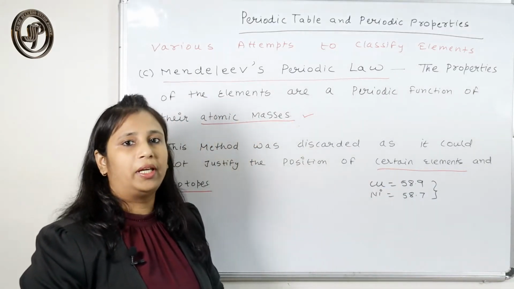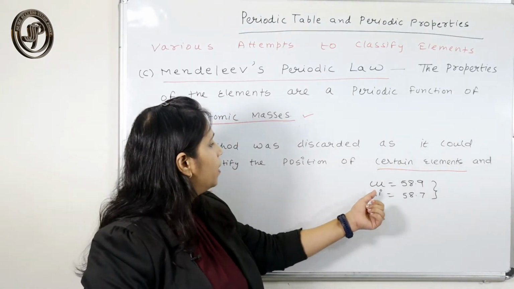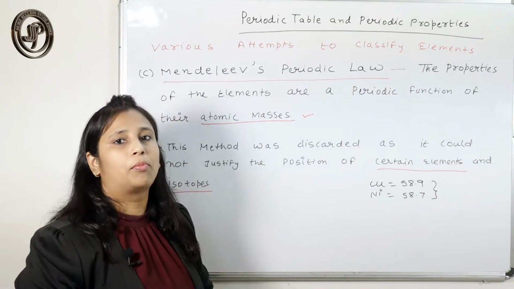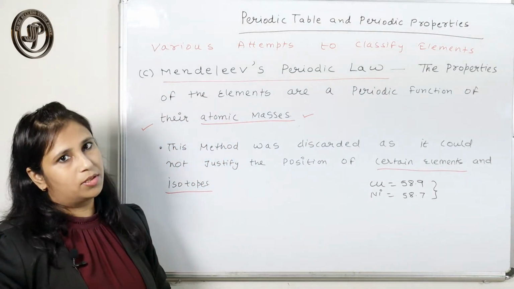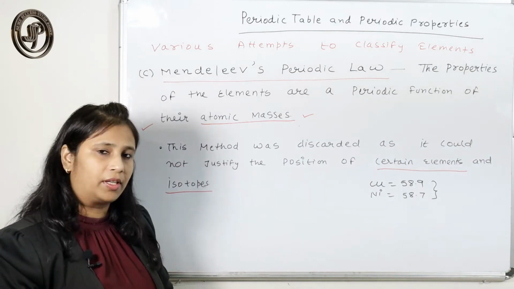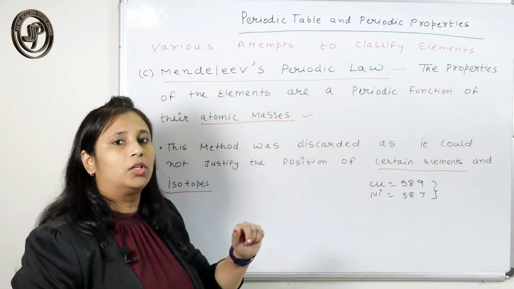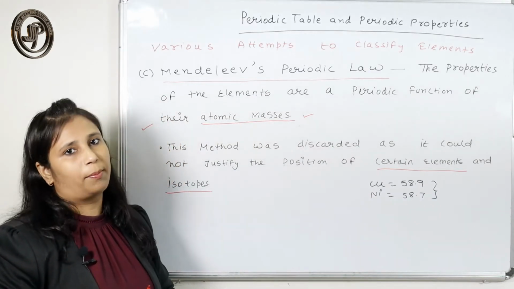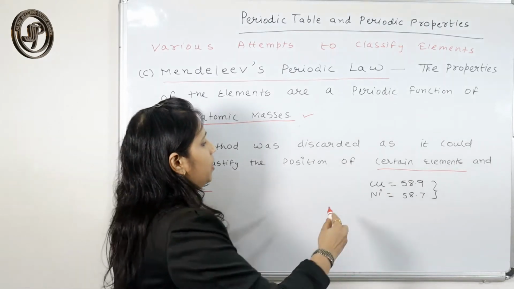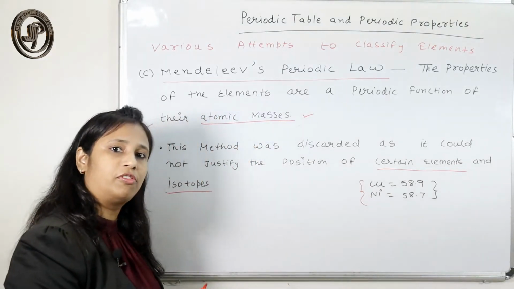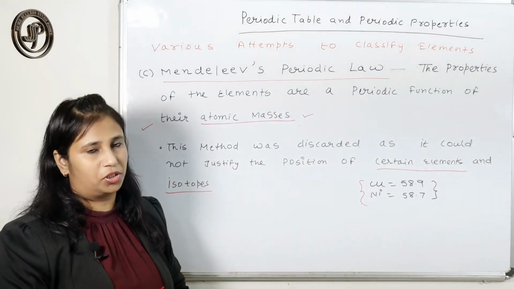Certain elements, like cobalt and nickel. The atomic mass of cobalt is 58.9, while the atomic mass of nickel is 58.7. So according to his law, nickel should come first in the periodic table and then cobalt, but he placed cobalt first then nickel, and he could not explain the reason for this.